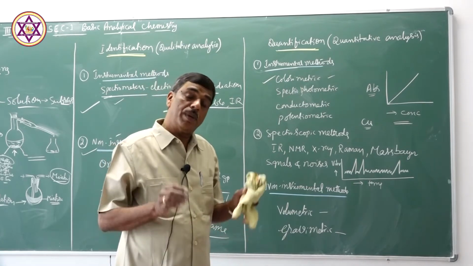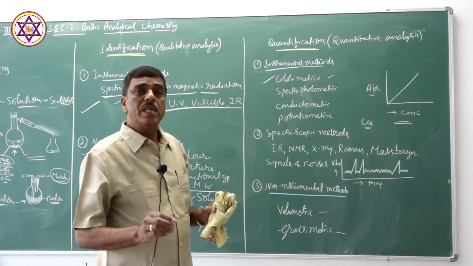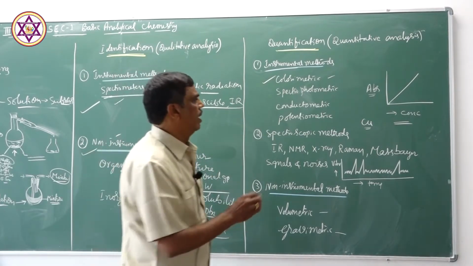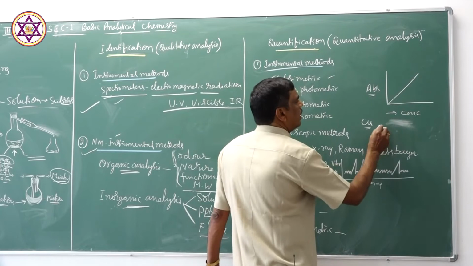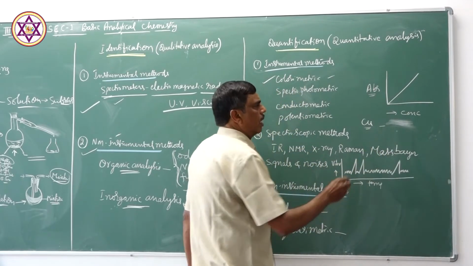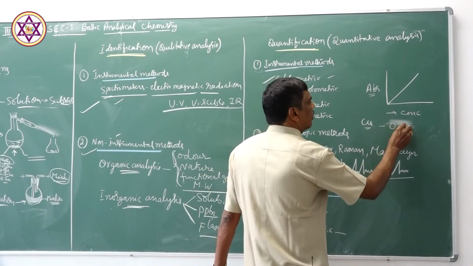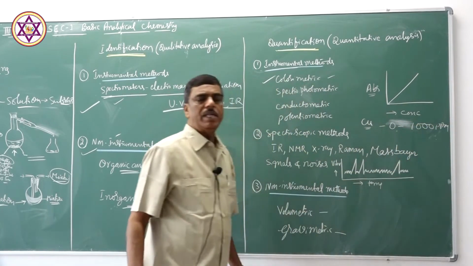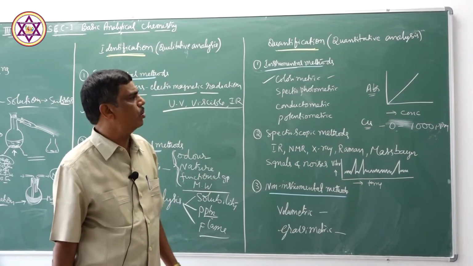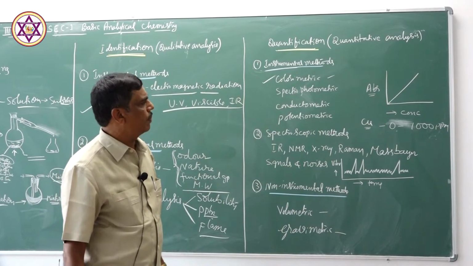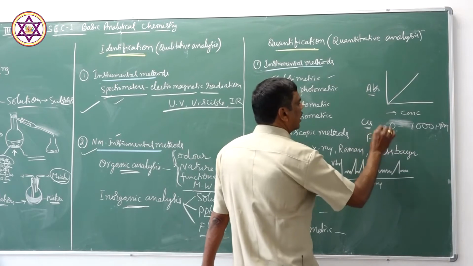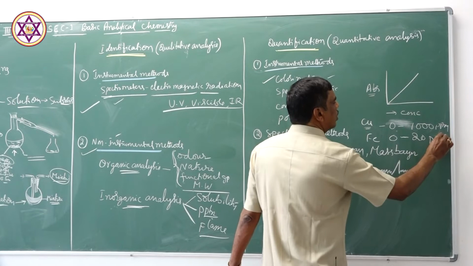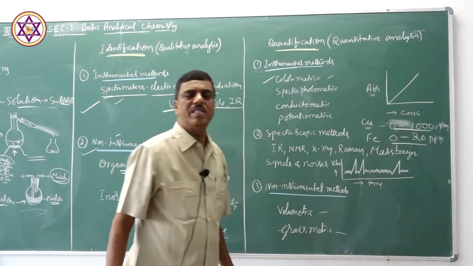A standard graph is to be constructed, and a suitable range of concentration is identified. For example, for copper, a suitable range of the solution is from 0 to 1000 ppm, so a series of standard solutions from 0 to 1000 ppm is prepared. In case of iron, it is 0 to 20 ppm, very low. So this concentration range is important.